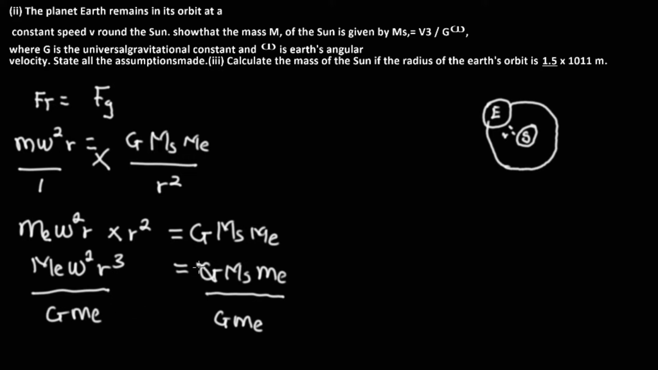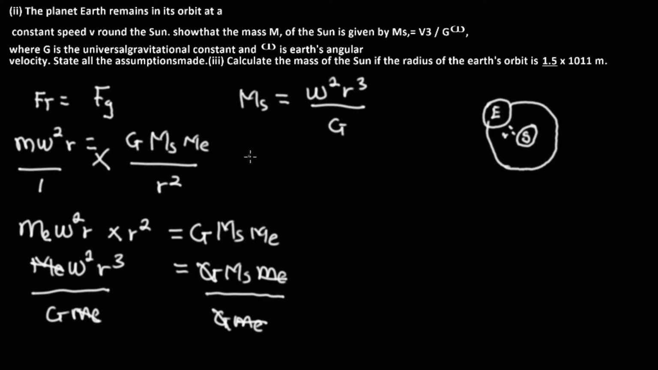On dividing through, G will cancel out, Me will cancel out. And in this place, Me has to cancel out this. I'll be having that Ms, which is left, is equal to the angular speed squared multiplied by the radius cubed over G.